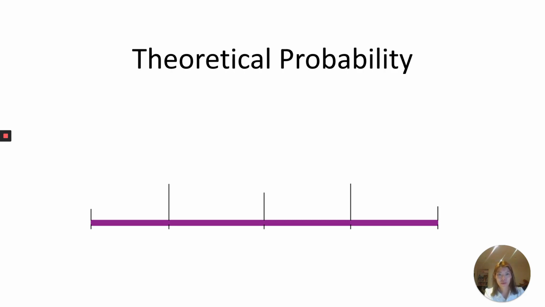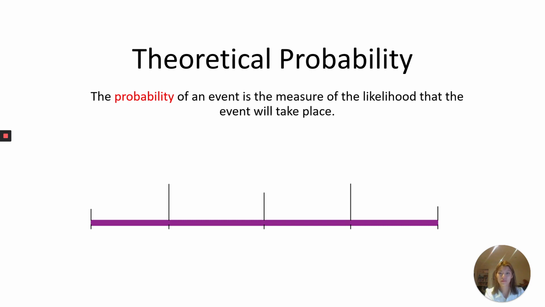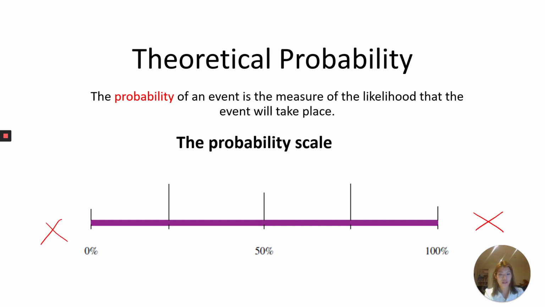Hello everyone, today we're going to go through and learn about theoretical probability. It is a way for us to measure the chances of something happening. The way we do this is using a scale called the probability scale, and it ranges from 0 to 100%. We never go past 0% or over 100%. We always try to stick between 0 and 100%. Anything outside of that is not on our probability scale.